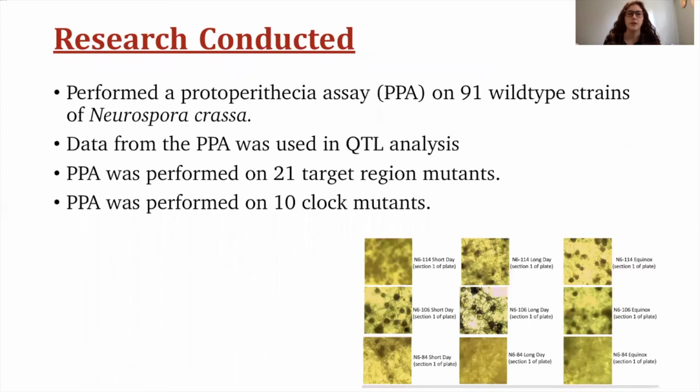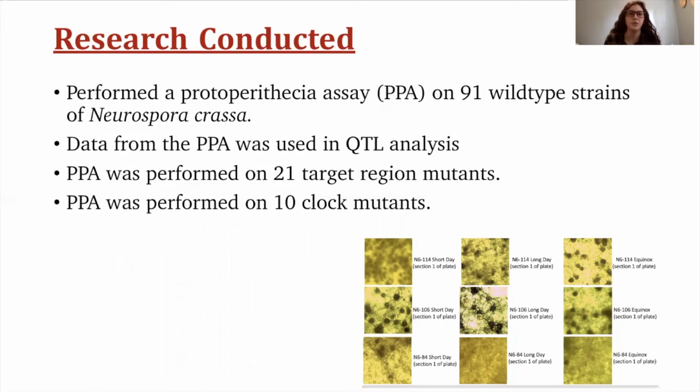To conduct this study, we performed a protoperithecia assay, and protoperithecia is a female sexual reproductive structure in Neurospora. In the protoperithecia assay, we incubated 91 wild-type strains of Neurospora into 3 different photoperiods. One was long day, which is 16 hours of light and 8 hours of darkness. One is short day, which is 8 hours of light and 16 hours of darkness. One is equinox, that is 12 hours of light and 12 hours of darkness.